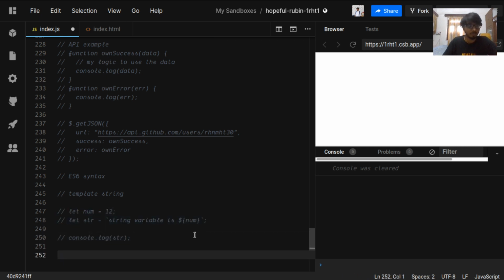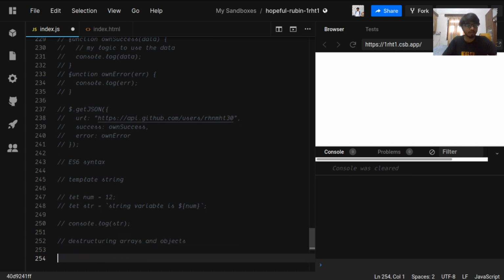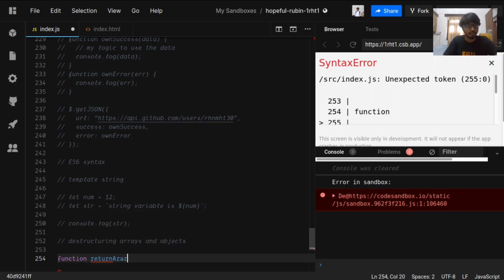Now let's move on to the next feature, which is destructuring arrays and objects. So let's say we have a function which will return us an array.